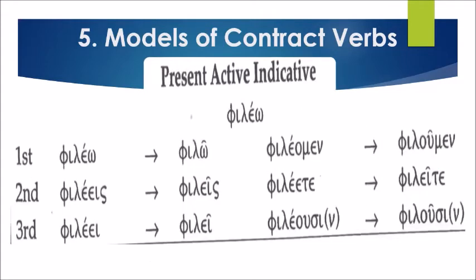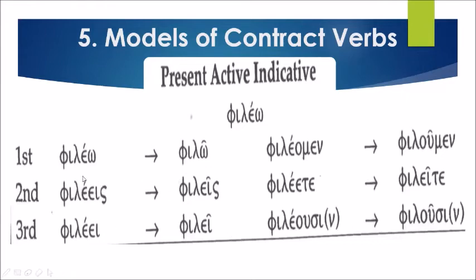Let's try the word phileo. As you can see, epsilon plus omega becomes omega. Epsilon plus alpha becomes alpha. You drop the first epsilon. The same rule applies in the third person singular. And then epsilon plus omicron lengthens, so it becomes omicron. And double epsilon becomes alpha, and epsilon plus omicron becomes omega with the circumflex.